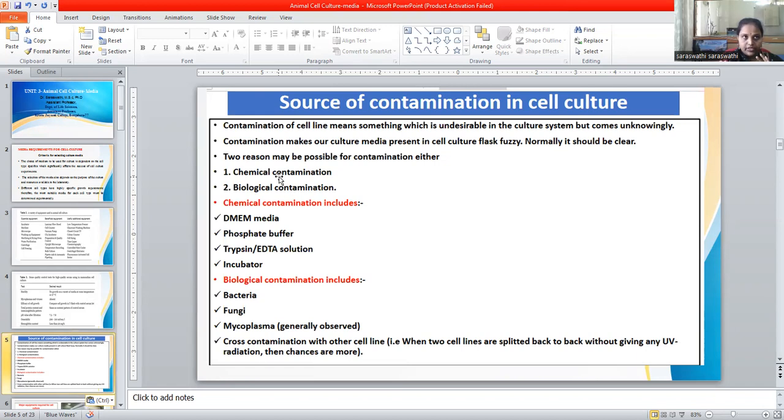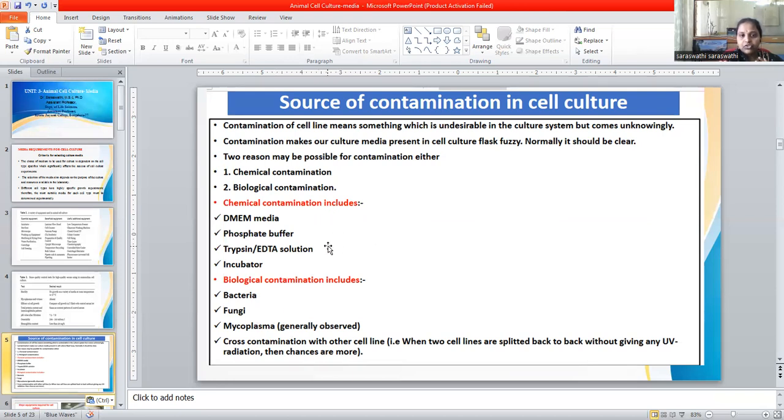Sometimes when you are preparing FBS, 5% FBS or 10% FBS, contamination might be there during the preparation itself, right? So that will affect the growth of the cells. Biological contamination, we don't know when it will start, right? It comes in the form of bacteria, fungi, mycoplasma, and other microorganisms. Even though we grow the cells in aseptic conditions, sometimes these biological agents, bacteria, virus, and mycoplasma, generally affect the cells.